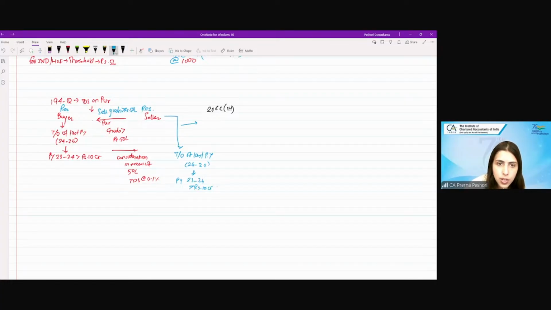So he has to collect TCS at the rate of 0.1% on the sale consideration greater than rupees 50 lakh. Now you will ask, ma'am, there is this TDS also applicable and this TCS also applicable. Yes. So what do we do in this case?